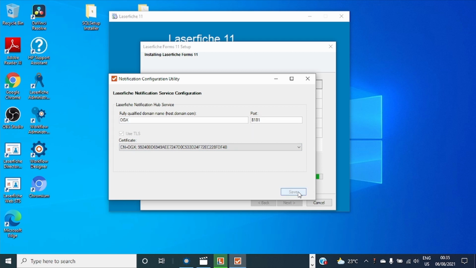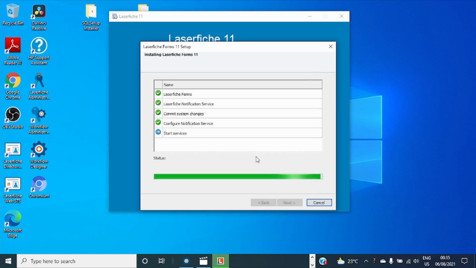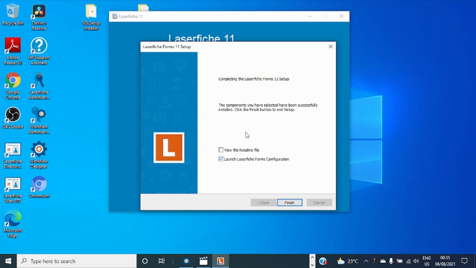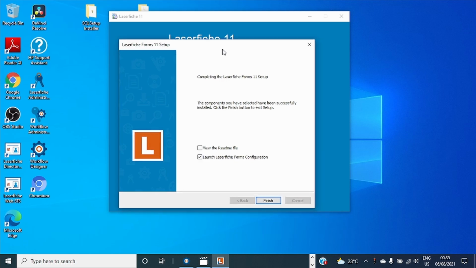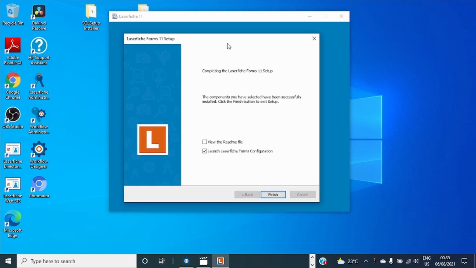I'll save it and next. So the installation is complete, so let's launch the Laserfiche Form configuration. The Laserfiche Form configuration page is opening.